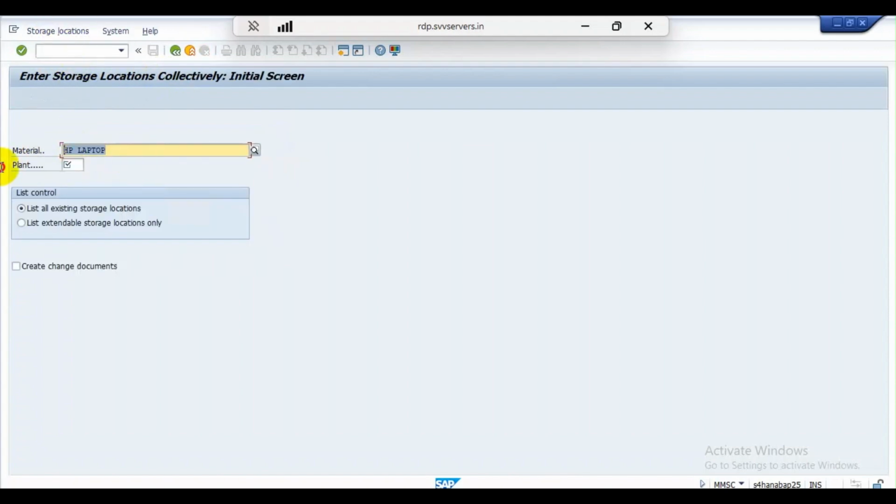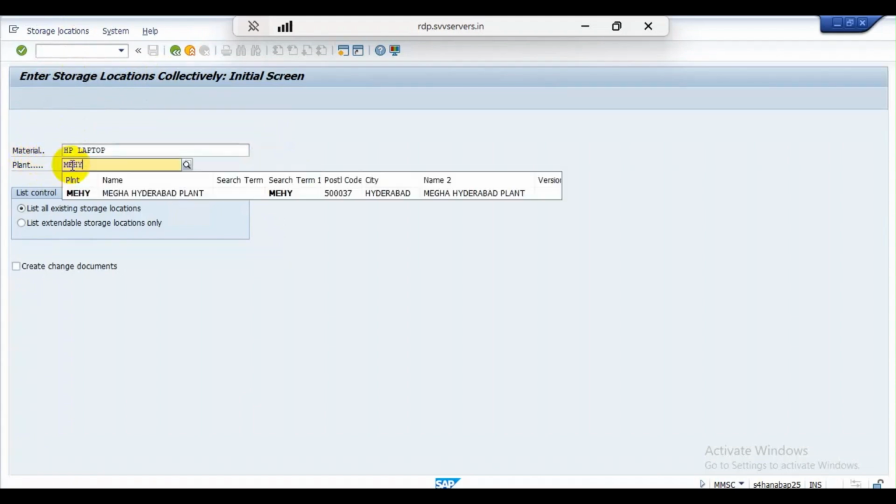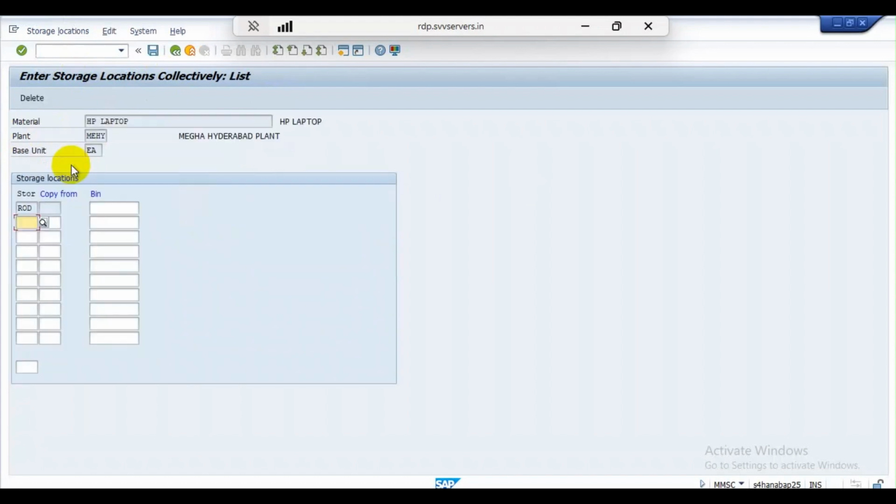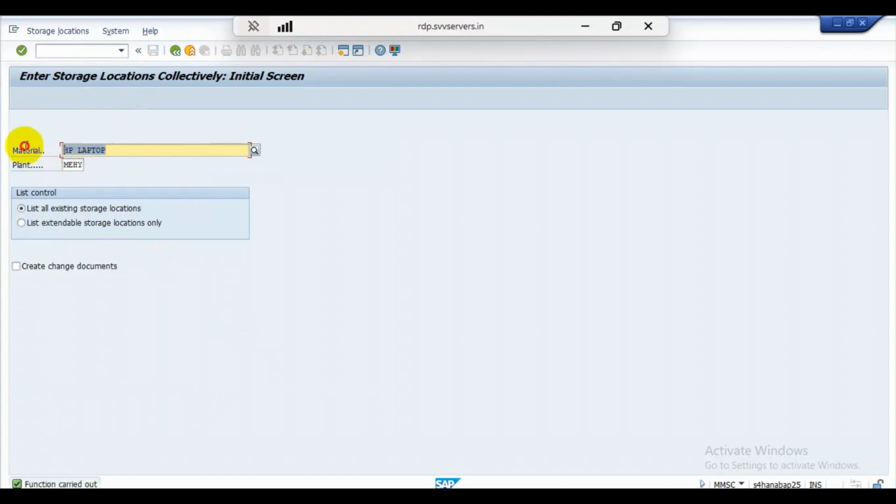Here enter the material code, that means the material name, and plant is MEHY, and press enter. Here we have to enter available for sale and save it. So from the ERP side I have created this material, and on the EWM side I have to create this material as a product master record. So what is the transaction? /n/scwm/mat1.